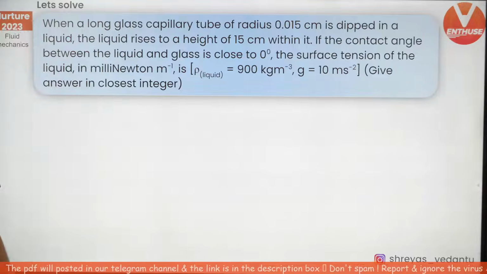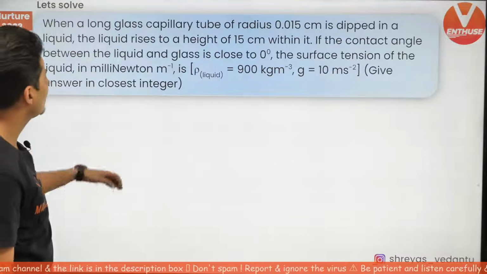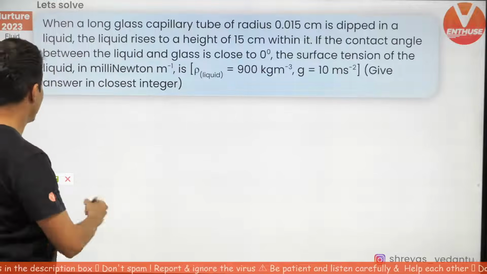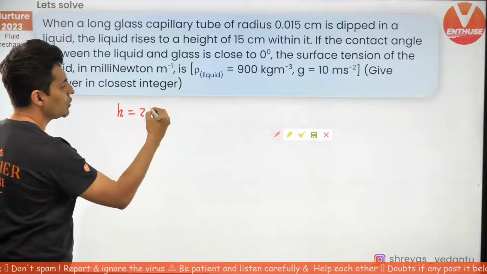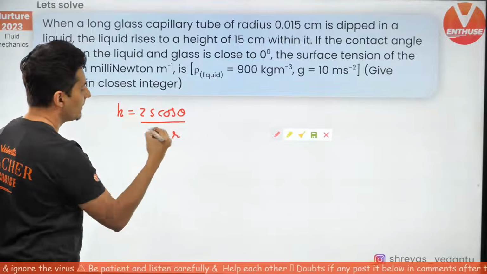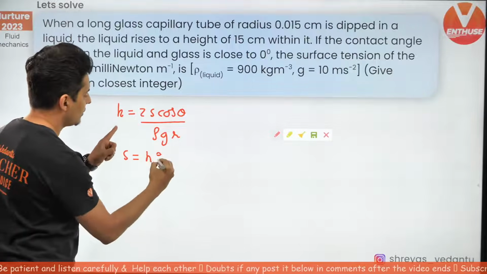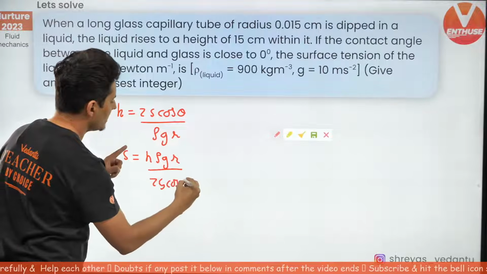Let's have a look at this. So what do we need to do? We need to find out the surface tension, right? And what else do we need? I guess the radius is given. The height is also given. Perfect. So let me start with h is equal to 2s cos theta by rho g small r. But I need to find out s. So s will be h rho g r by 2 cos theta.